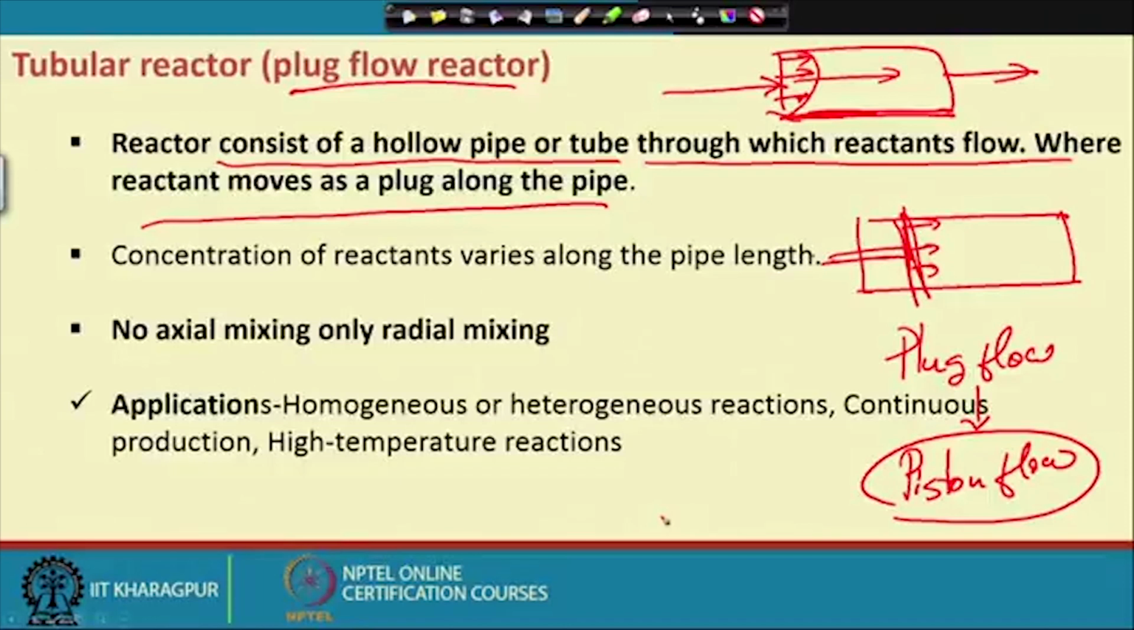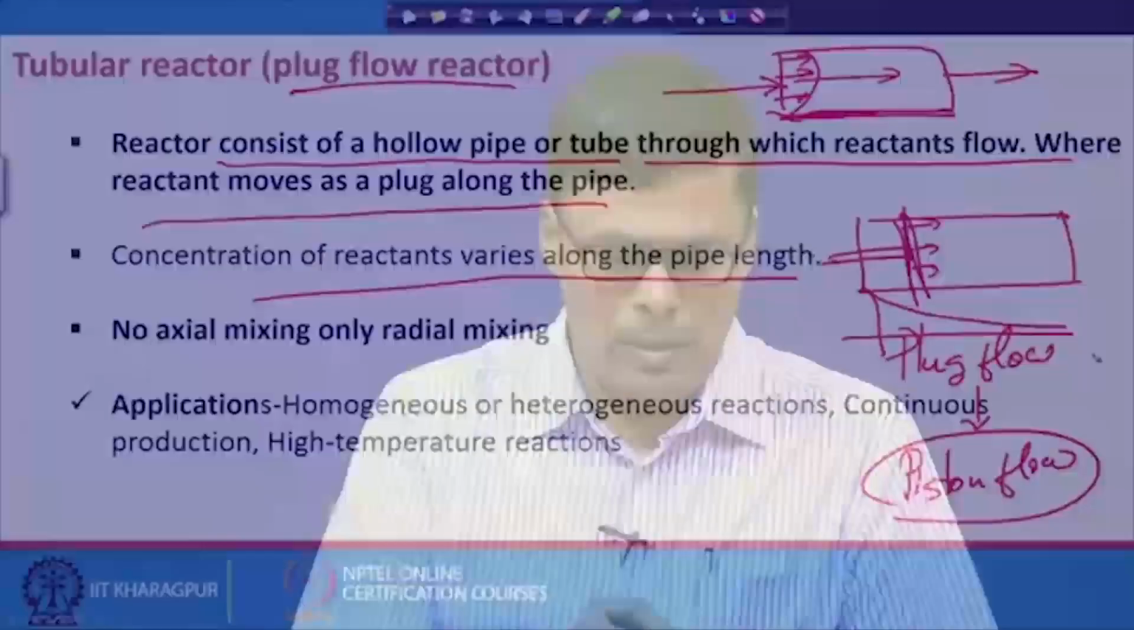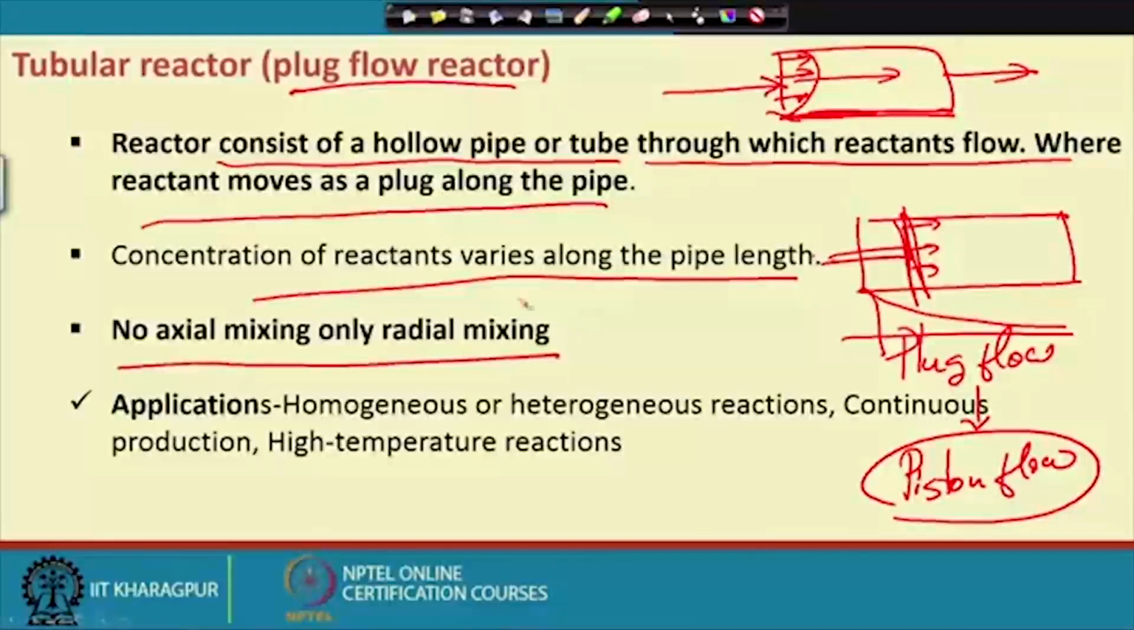If you make the flow turbulent, then it tends toward piston flow, not exactly piston flow. Then the velocity gradient across the reactor will be minimum if we change the flow pattern from laminar flow to turbulent flow. The concentration of reactant varies along the pipeline. If you plot the concentration, you will find it keeps changing with respect to distance. There is no axial mixing, but only radial mixing.